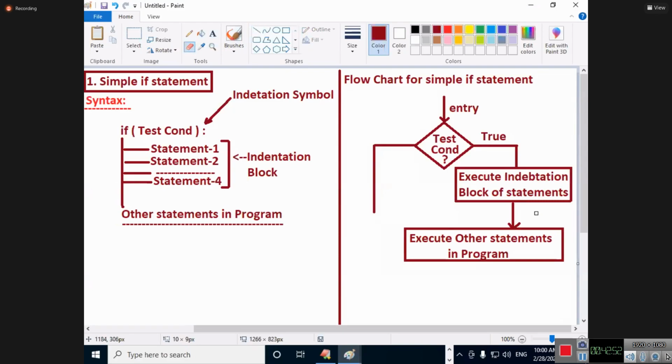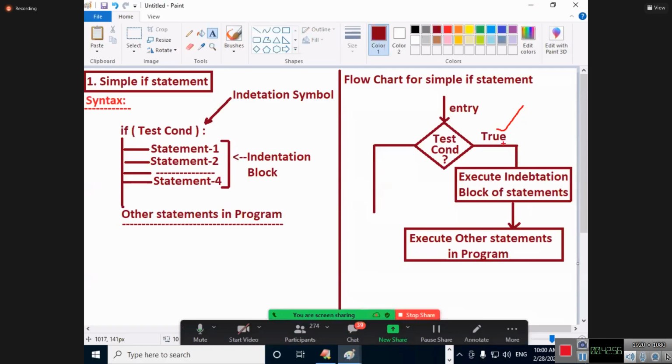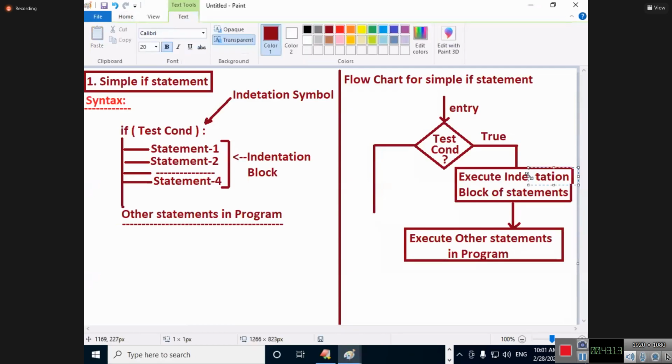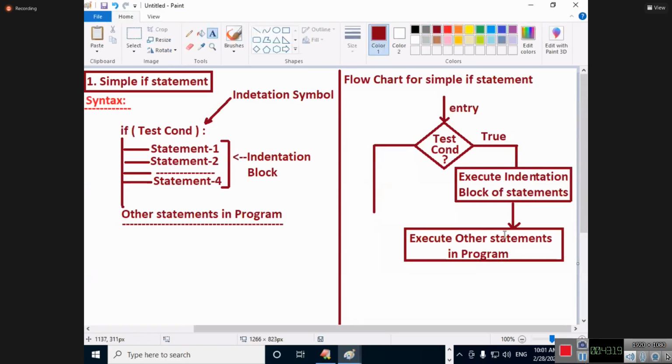Yes. Come on, flow, please. If the condition is what? True. Execute what? Indentation block of statements. Indentation, spelling mistake, huh? Something is missing, I just want to add it. Indentation block of statements. And execute what statements? Other statements in the program.